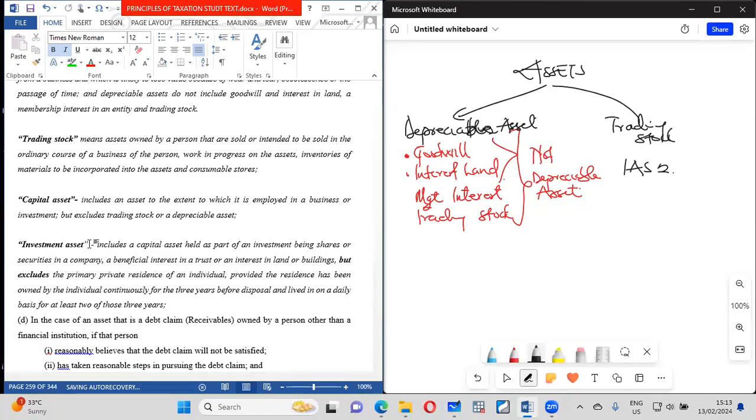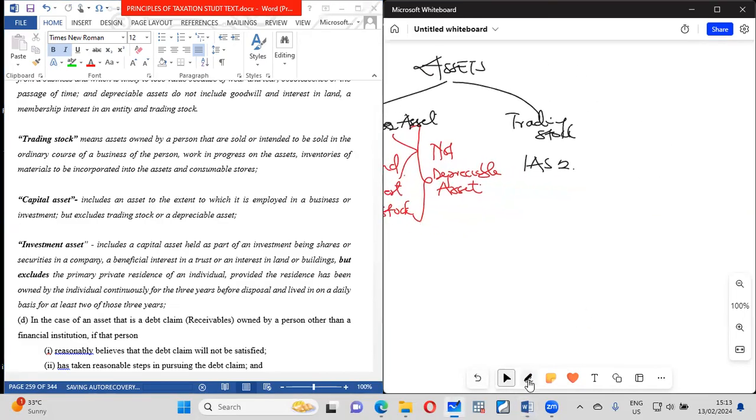Then we have investment assets. Investment asset includes capital assets that you hold in investment, like shares, securities, interest you have in trust and all those things. So those are the categories of assets that we have.